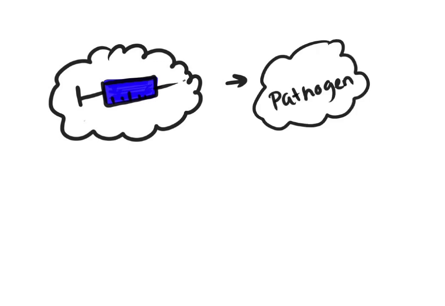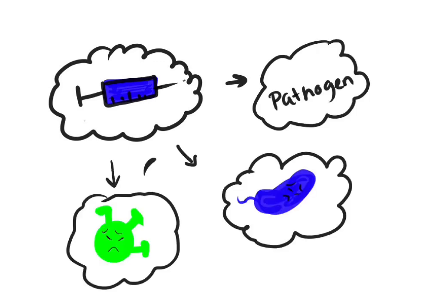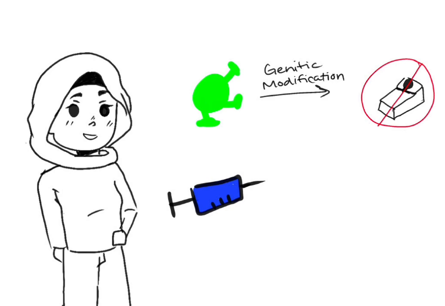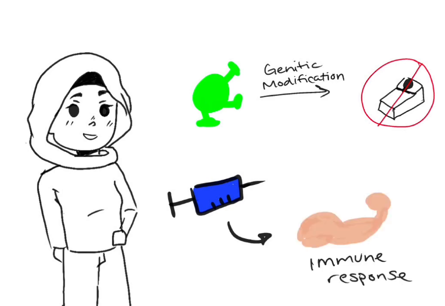Live attenuated vaccines are created by using a weakened form of a pathogen, a bacteria or a virus. The pathogen is still alive, but it is modified so it cannot give diseases to healthy individuals. These vaccines mimic a natural infection, which stimulates a long-lasting immune response because they help the body build immunity.